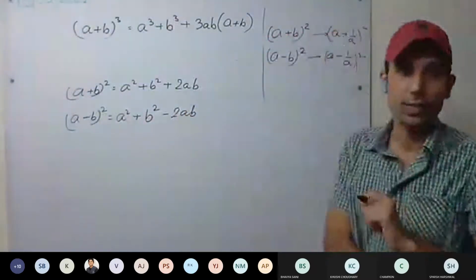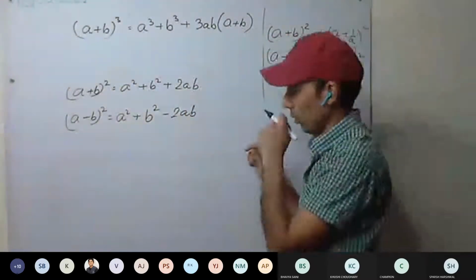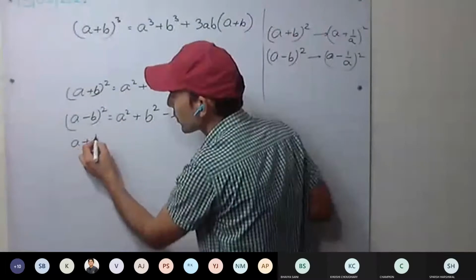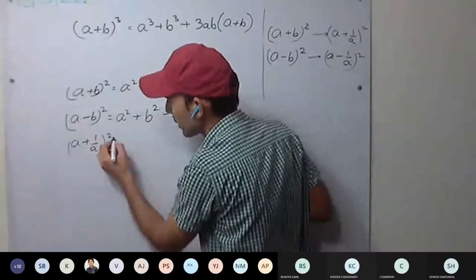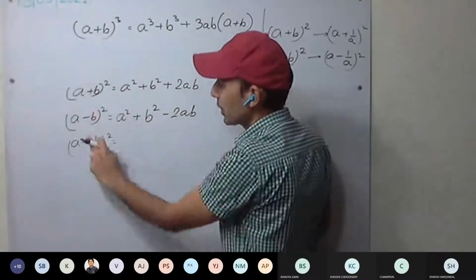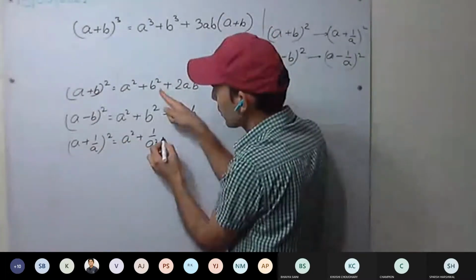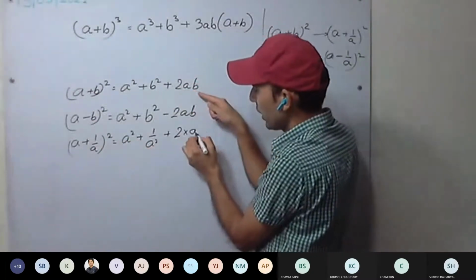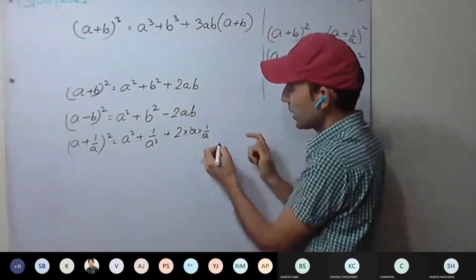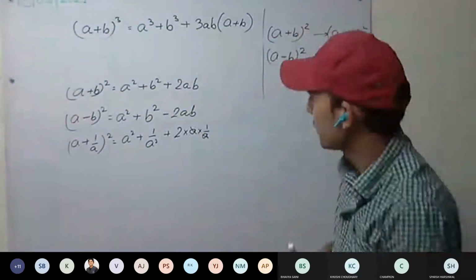These two identities we already know. Now A plus 1 upon A the whole square: we put B equal to 1 upon A. A square plus 1 upon A square plus 2 into A into 1 upon A. They get cancelled. And what remains?